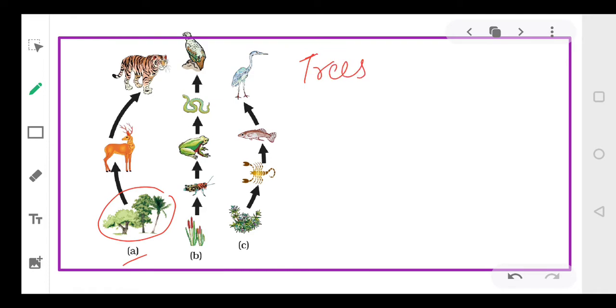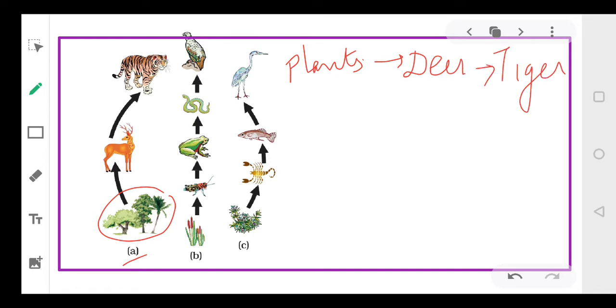Okay, or green plants. Let's take up plants. Plants are eaten by the deer, and deer is eaten by the tiger. Okay, dear students, this is your first food chain.